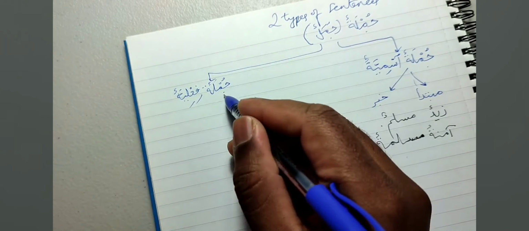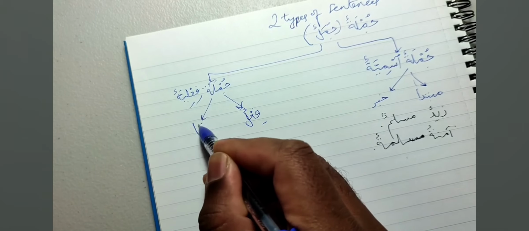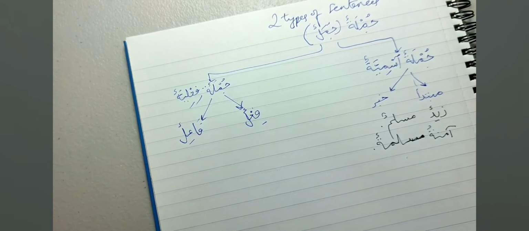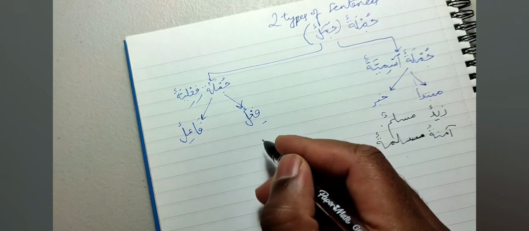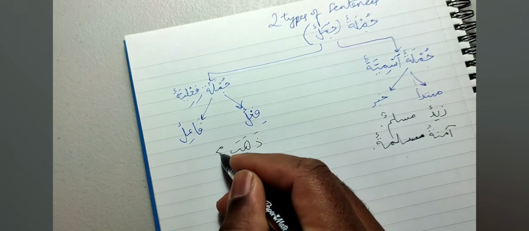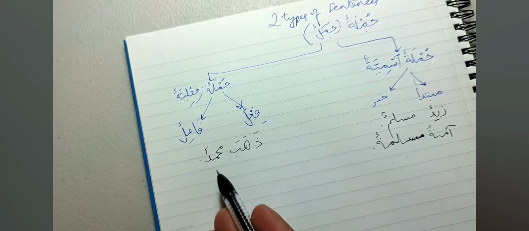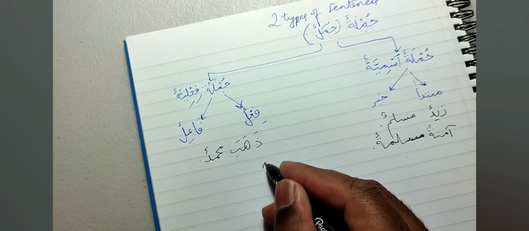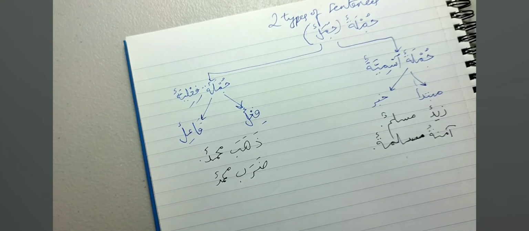Jumlah Fa'liyyah, we have to have two components as well. Fi'lun, which is the verb, and Fa'ilun, which is the doer. The action and the doer, the person doing it. So for example, we'd have Dhahaba Muhammadun. Muhammad went. Dhahaba is the fi'l, the action. Who did it? Muhammad is the doer. Another example, Daraba Muhammadun, Muhammad hit.